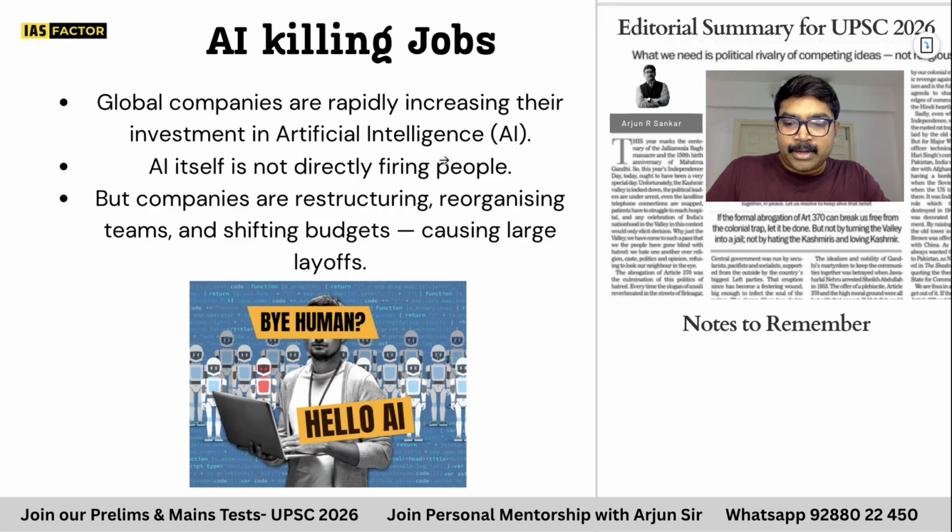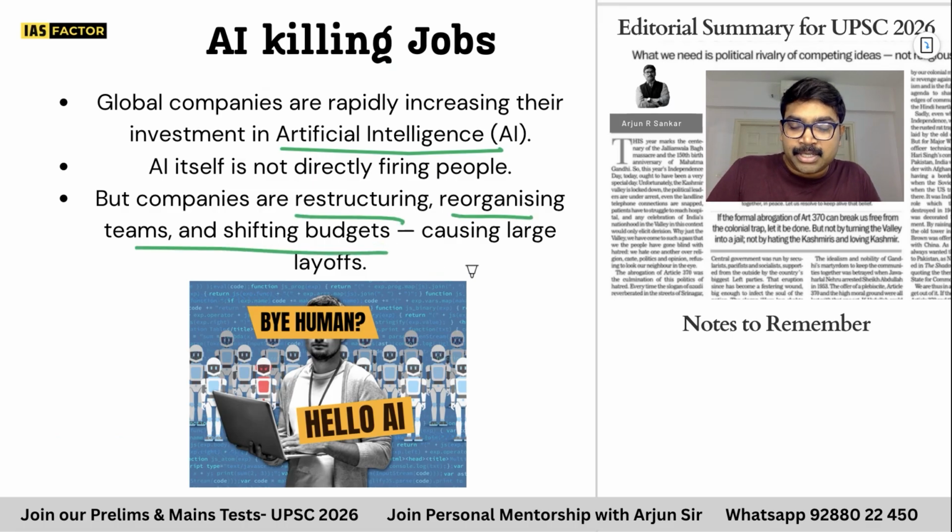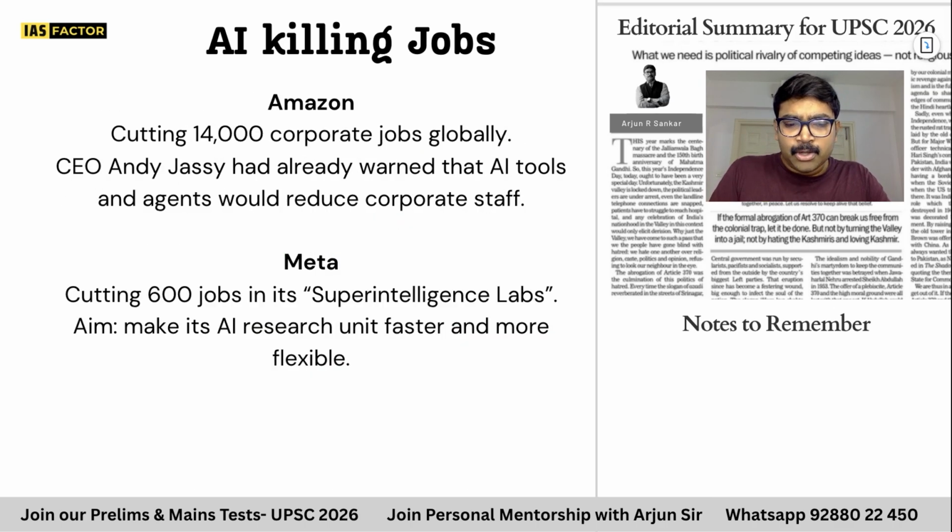So global companies: AI is replacing, it's not directly firing people. The companies are restructuring, reorganizing teams, shifting budgets to create large scale. Bye bye human, hello AI. That's what they're doing. So take a close look. Amazon, 14,000 corporate jobs are lost. They said they want more people to be going. Meta has cut 600 jobs in its super intelligence labs, to make AI easier.